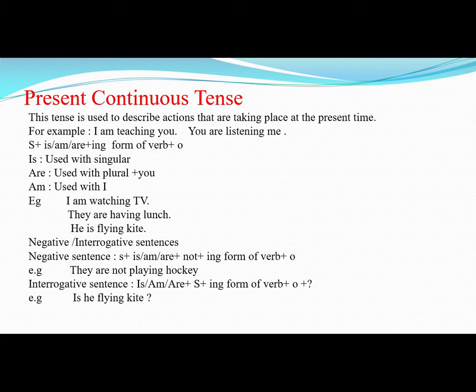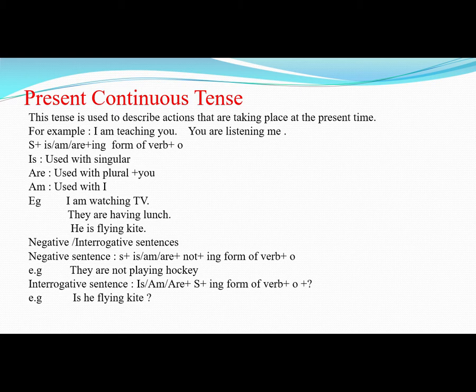Now come to the negative and interrogative sentences of present continuous tense. For making negative sentence, we need to put not right after the helping verb. For example, I am not eating meal. You are not playing football. Okay?